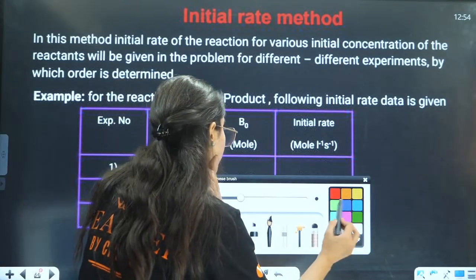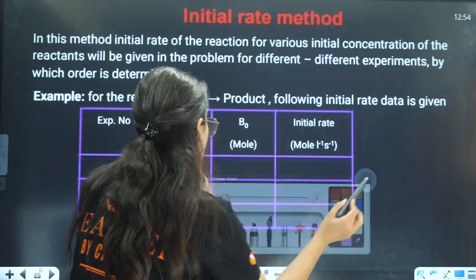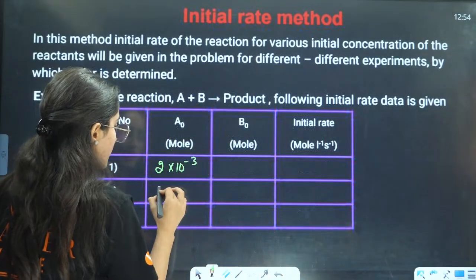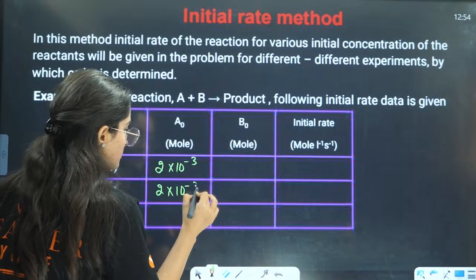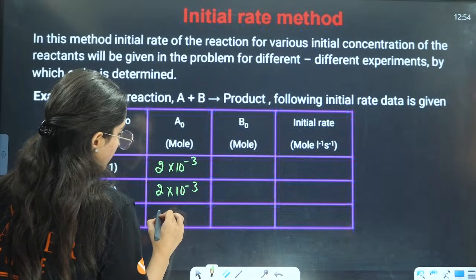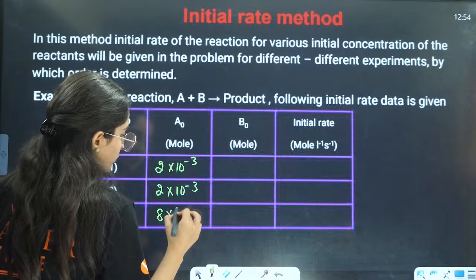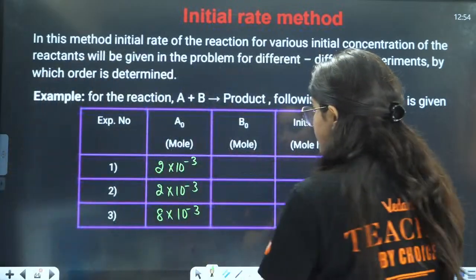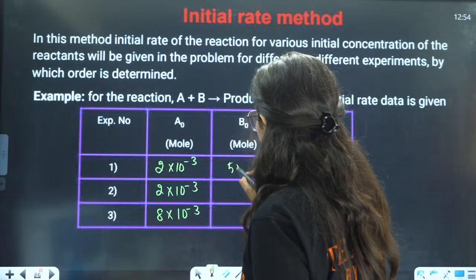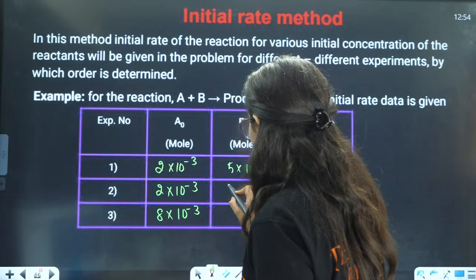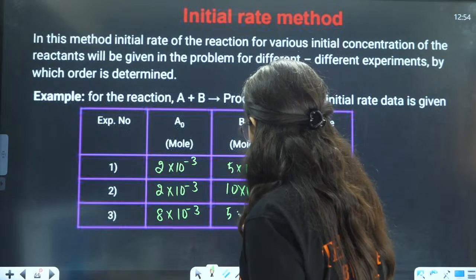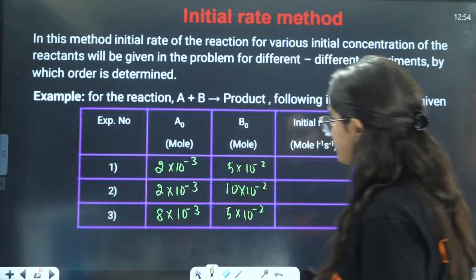See, what kind of question you will see in the exam. For example, here A is 2 into 10 raised to power minus 3, here A is 8 into 10 raised to power minus 3, and here it is 5 into 10 raised to power minus 2. Here it is 10 into 10 raised to power minus 2. Here it is 5 into 10 raised to power minus 2.